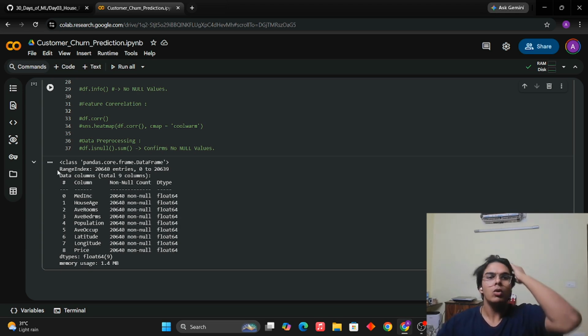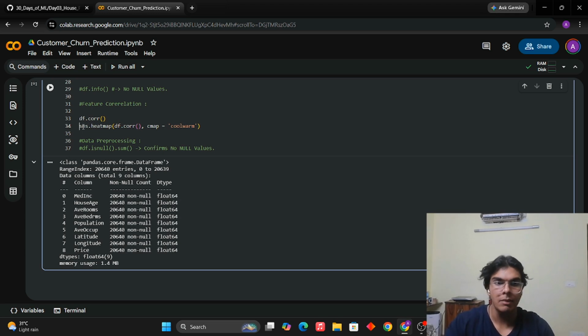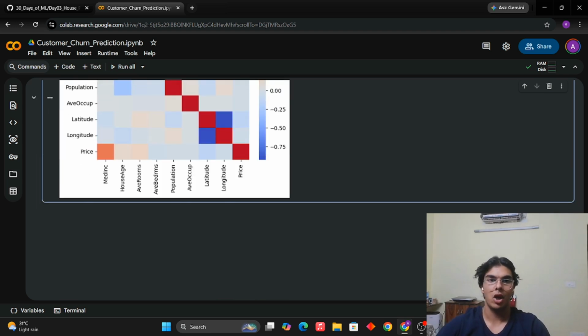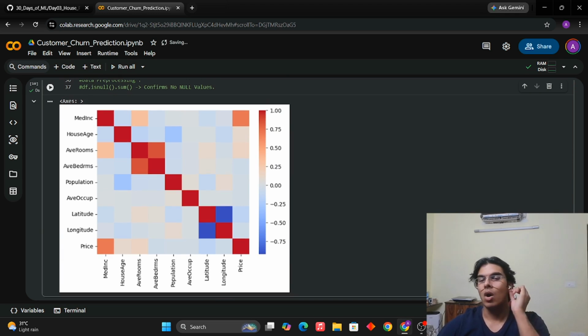Okay. So to see how our features are correlated, we do this and we plot a heat map of it, a heat plot. It is available from the Seaborn library and it will be visible in a moment. Yes, there it is. There's the plot. So, the darker it is, the stronger the features are going to be correlated. Okay, let me repeat. The darker it is, the stronger the features are going to be correlated.